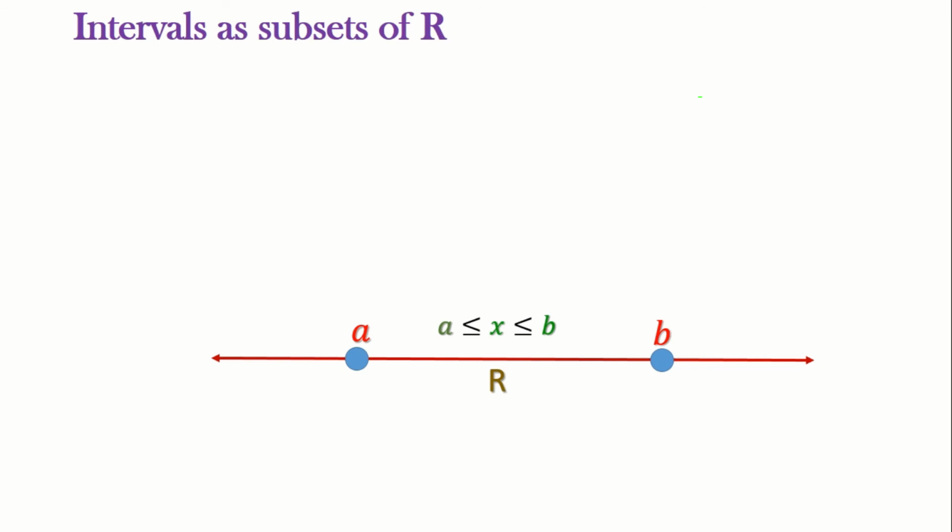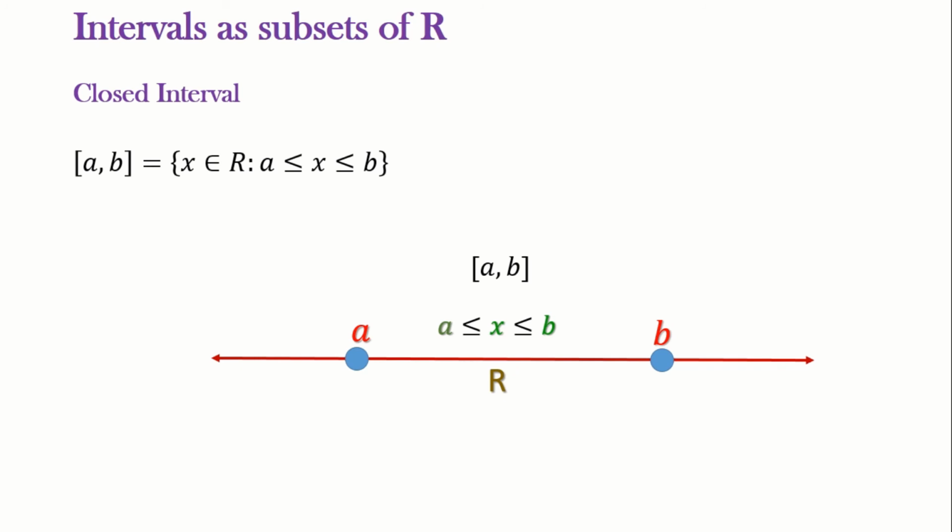Thus, the collection of all points between a and b, including the end points a and b, forms the set [a, b], which is called the closed interval [a, b], and is defined as the set of all real numbers between a and b, including the points a and b.